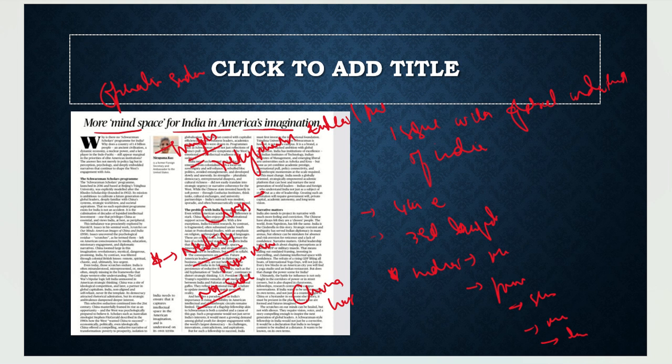So this is what the author highlights: how the American imagination about India is formed, and how we can change it, and how there should be a role for institutions, think tanks and academics. They should come in and try to work on this issue. So this is the article which highlights India's issues with respect to how the world is perceiving it, what India can change, and what is the necessity of the time.